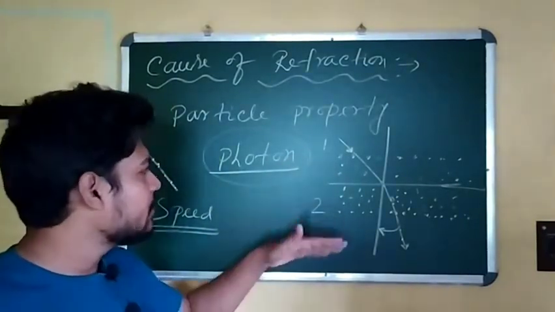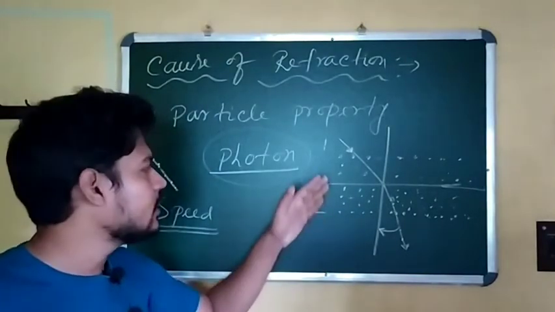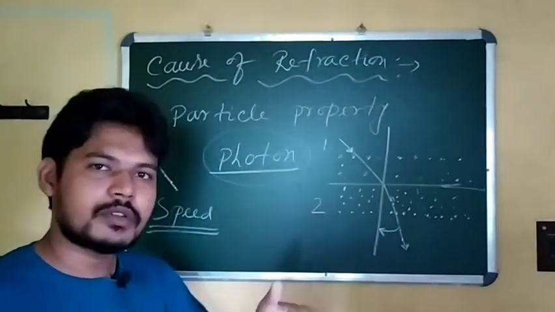Depending upon the optical density of the medium, the speed of the light also changes.